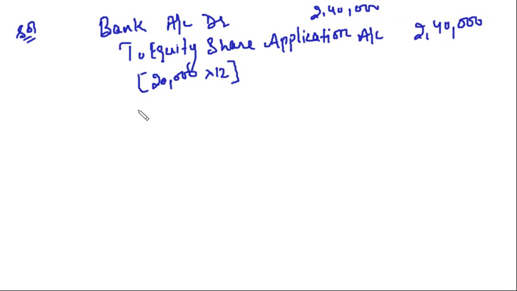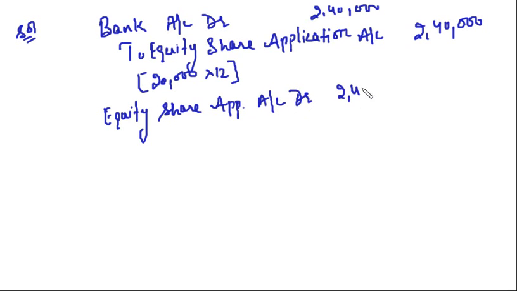Now at the time of allotment, what do you do? You normally transfer this application money to the capital. Equity share application account is debited, and the amount is 2,40,000 to equity share capital. Now, how much will be the capital amount? Remember, share capital is the amount that we are going to use for the routine operations of the business.